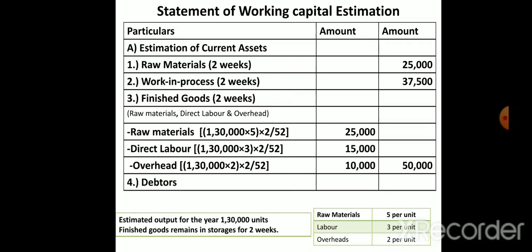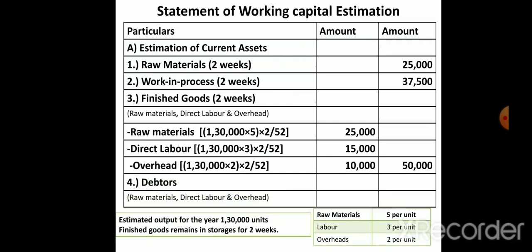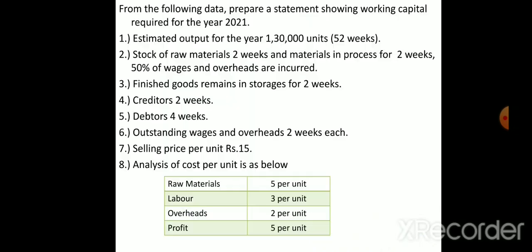So next we have debtors. So in debtors also we have raw material, labor and overheads. So here we have debtors, the fifth point. They have given debtors as 4 weeks. So already we know our number of units is 1,30,000 units, and time also they have given 4 weeks, and all the per unit costs also they have given. But debtors means what? From us, the customers have borrowed money, means purchased goods from us, but they have not paid, but in future they will pay money to us. So that is what debtors are.